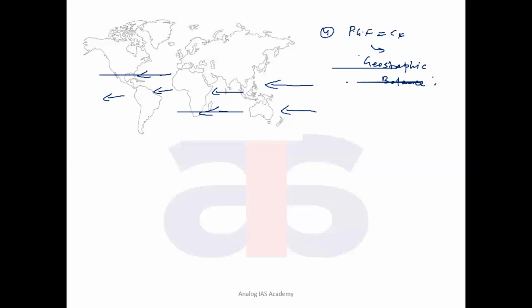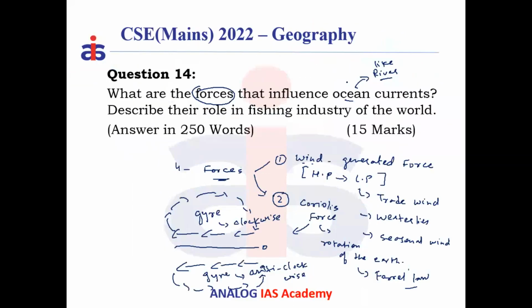So these are the forces which are influencing oceanic currents.